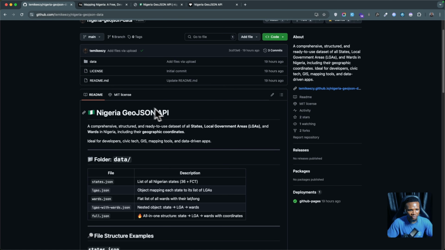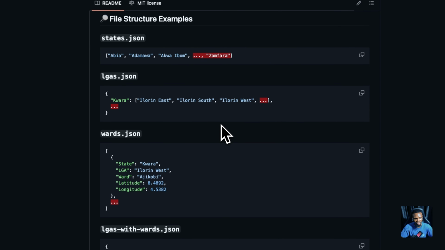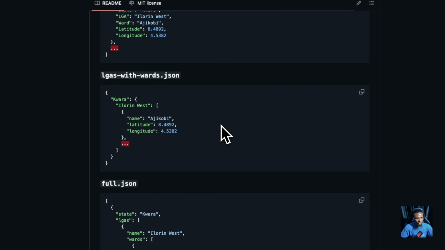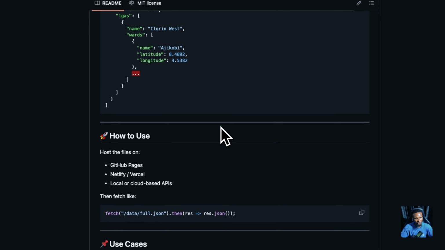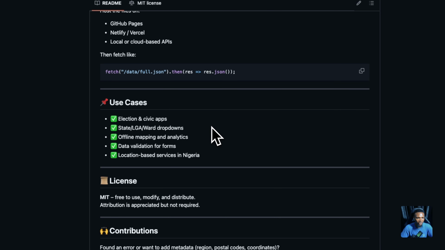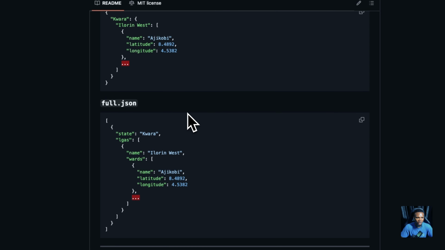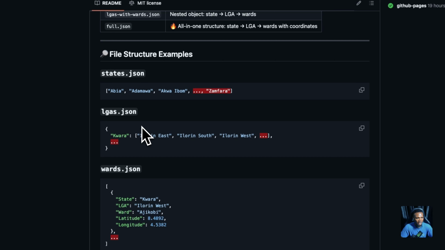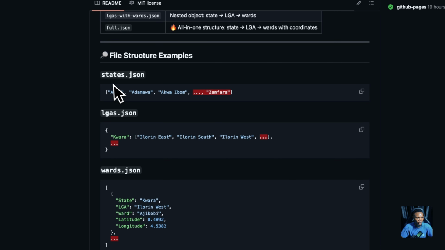I find this project very, very interesting, and it's actually solving a problem that could potentially make life easier for developers. And it is very easy. You can just host this data yourself in your own database, or host it on GitHub Pages or anywhere you want. And the features are that you can have an array of all the states, and this works in any programming language, JavaScript, Python, or even PHP.